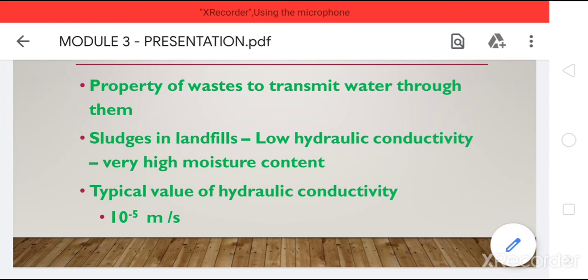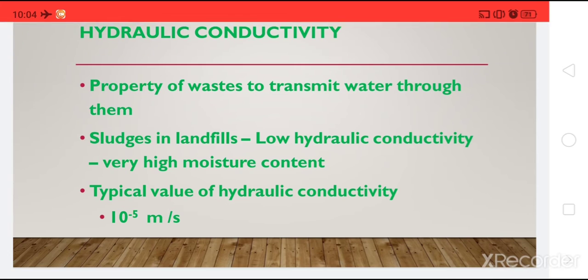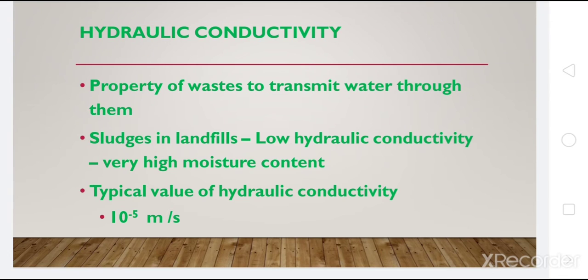If it is a compacted solid waste mixture, then the vertical hydraulic conductivity would be in the range of 10 raised to minus 11 to 10 raised to minus 12 meter per second, and the horizontal hydraulic conductivity would be in the range of 10 raised to minus 10 meter per second.